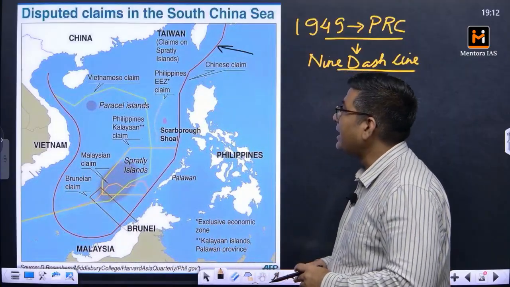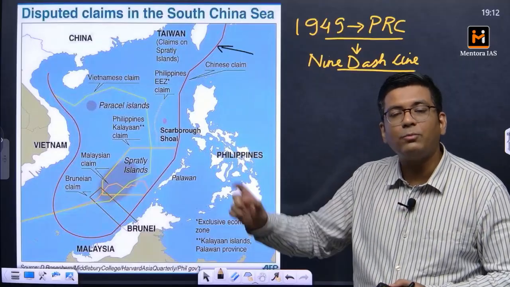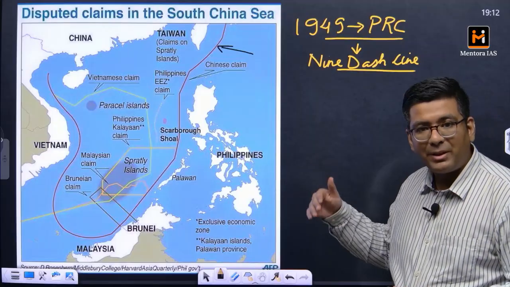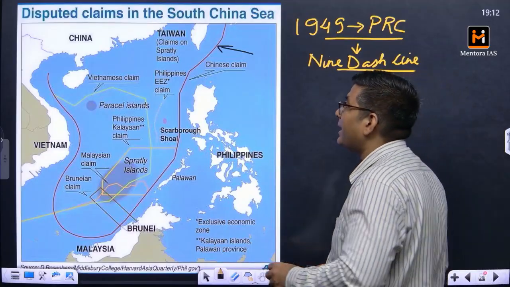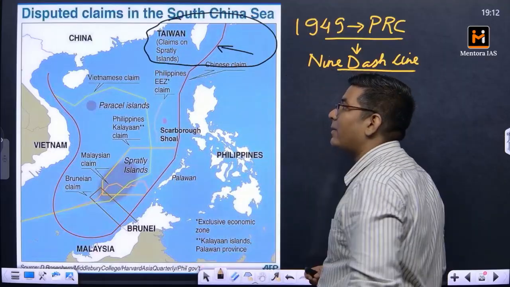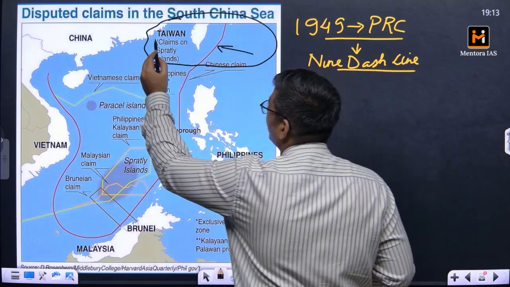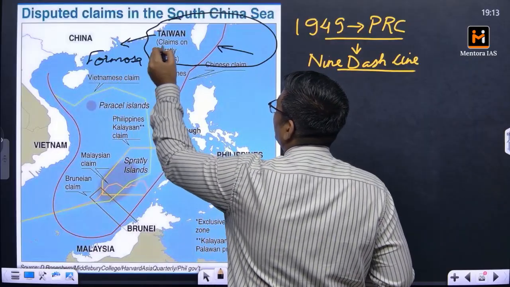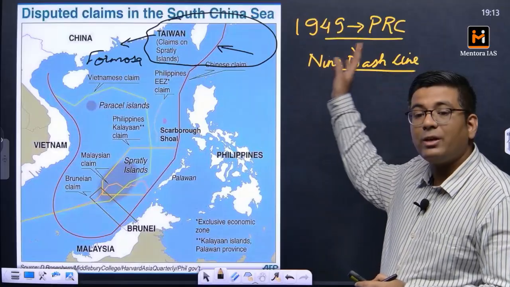That was basically over the control of Korea. North Korea and South Korea, both of them were combinedly called Korea. At that particular time the Japanese forces had defeated China. So when they had defeated China, the Chinese had to cede the territory of Taiwan, which was called Formosa. Taiwan is also called Formosa, and that is why the water body in between them is called the Strait of Formosa or the Taiwan Strait. So this was given to Japan.